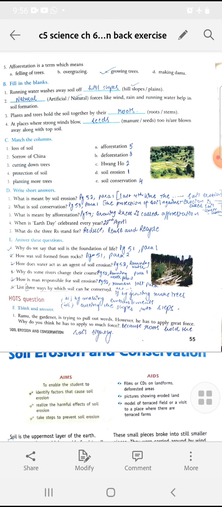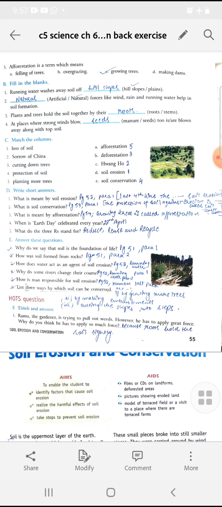How is soil formed from the rocks? When the earth was formed, there were only water, air and hard rocks. The sun heated the rocks, the rain made them cold, and the wind blew them away. This continued for thousands of years. As a result, soils are formed. Okay. Now coming to how does water act as agent of soil erosion? That is given on page number again 52, running water paragraph. E3 is given. Heavy rain causes flooded rivers and running water removes the top soil. Running water washes the soil off the hill slope.